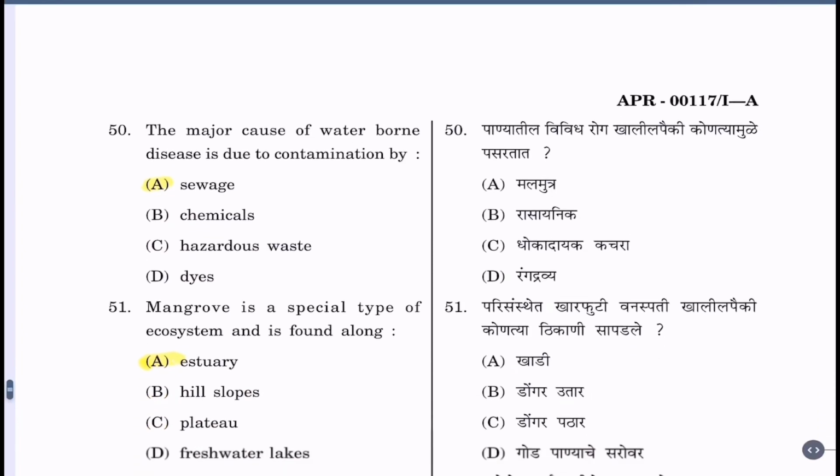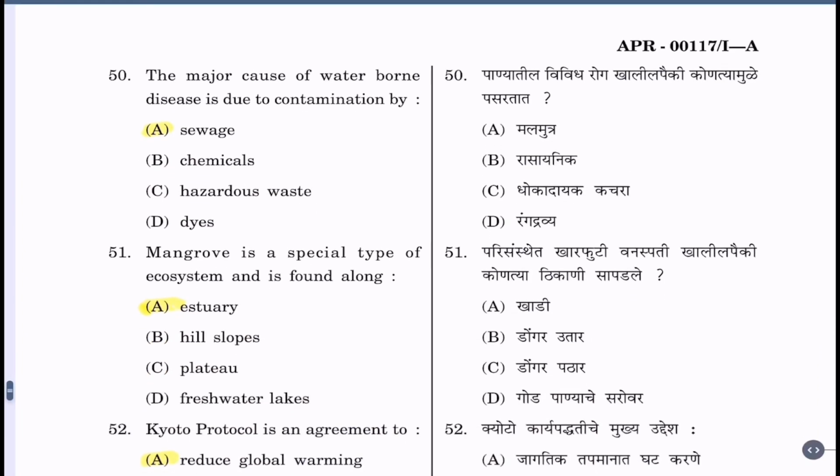Question 50. The major cause of waterborne disease is due to contamination by A. Sewage, B. Chemicals, C. Hazardous waste, D. Dyes. The correct alternative is A. Sewage. That is, major cause of waterborne disease is due to contamination of sewage.